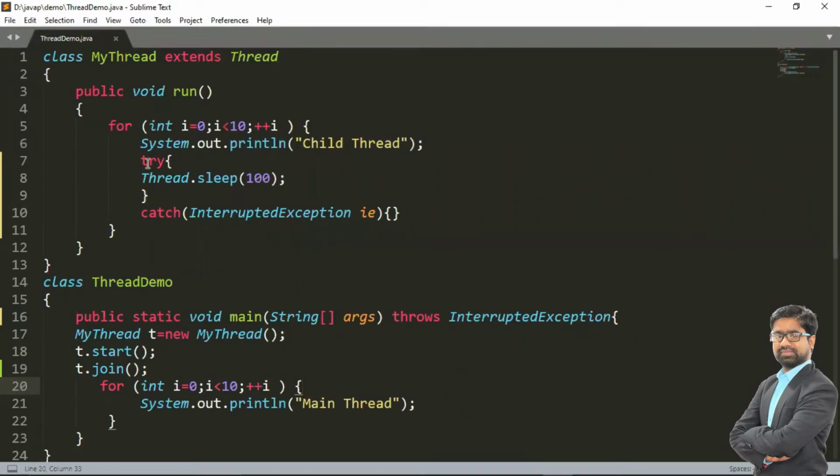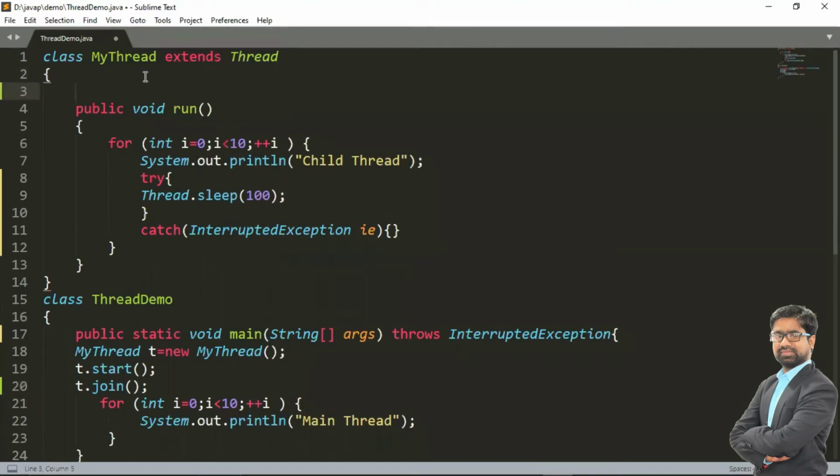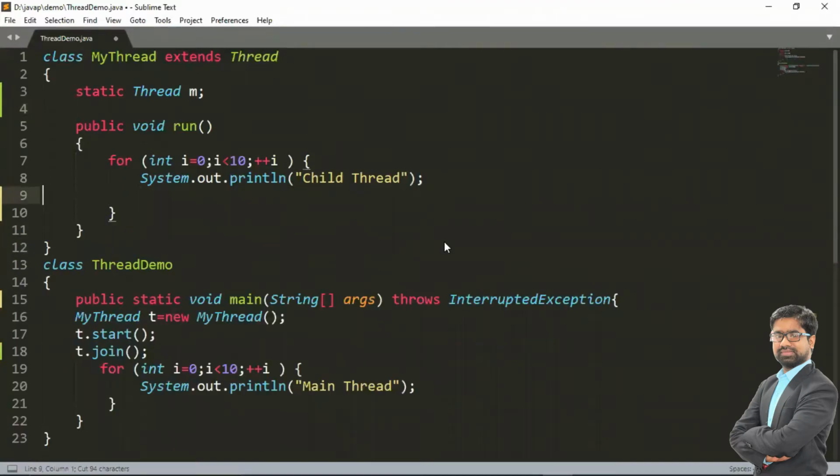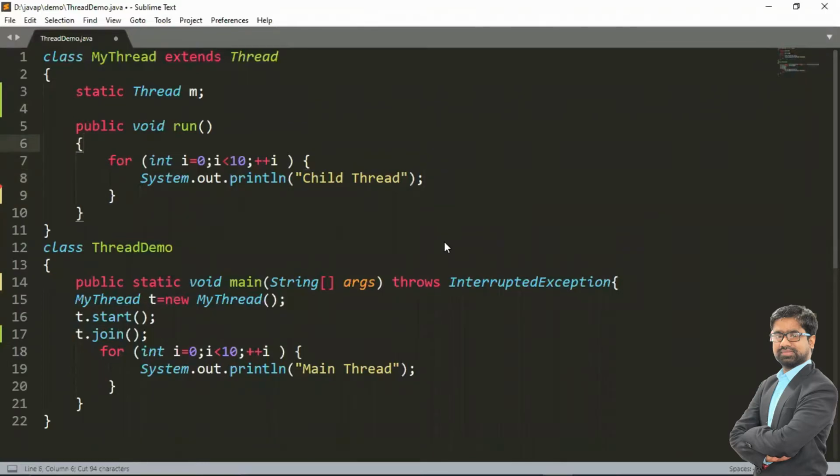So what we are doing here: we have class MyThread extends Thread, and we have a run method. We are first creating a static thread object, that is m. We have a public void run method, and now we have to call the join method here in the run method. We already have a try-catch block, so let me copy paste the try-catch block. Of course we have to print the messages, that is child thread.